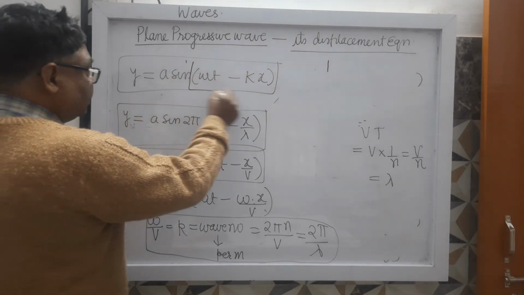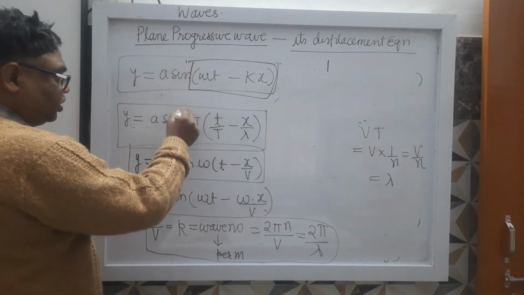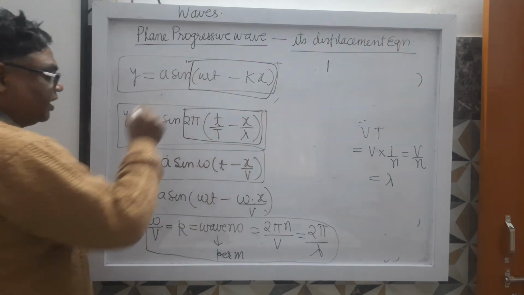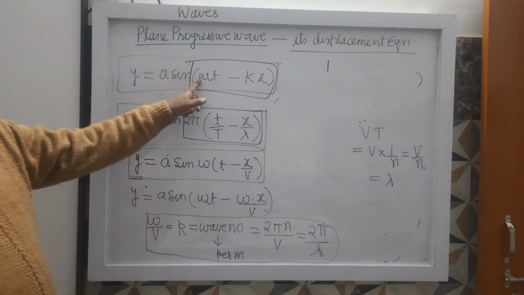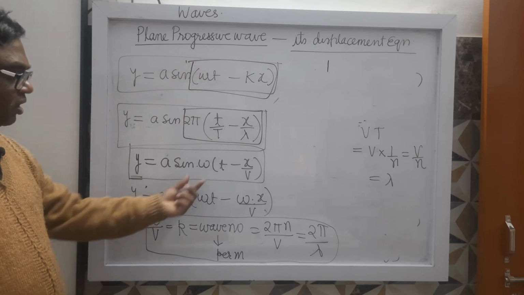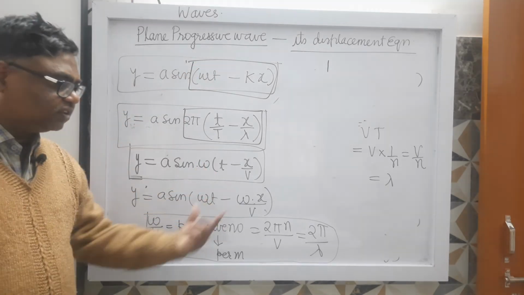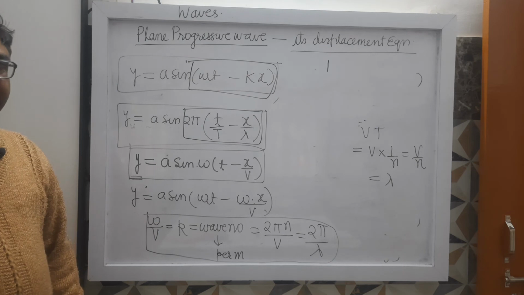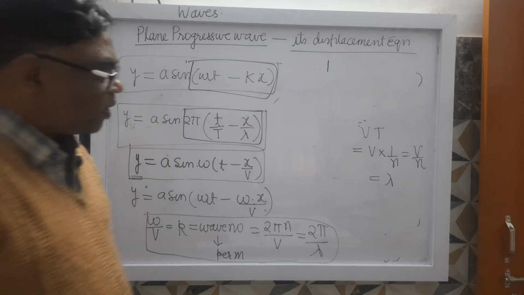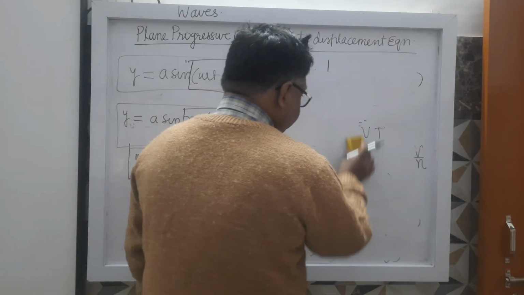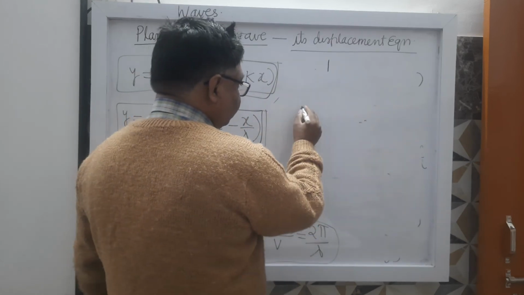It depends on the term associated with the sine. It is called the phase of the particle, and we represent the phase by the symbol phi.